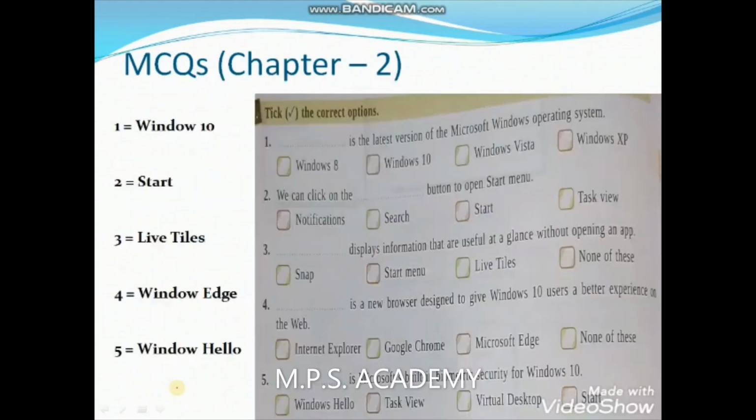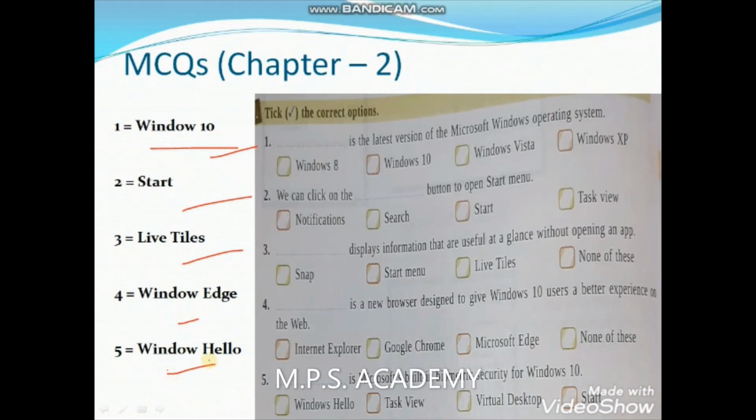Okay, the next is chapter number 2. Chapter 2 also contains 5 questions. Each MCQ question contains 4 options. For one, I have put Windows 10 dash is the latest version of the MS Windows operating system. You have to read the book before you make the question answers. I have told you that you have to read the book before you make question answers or objectives or anything. The first answer is Windows 10, for second, start, for third, live tiles, for fourth, Windows, and Windows Hello for fifth.